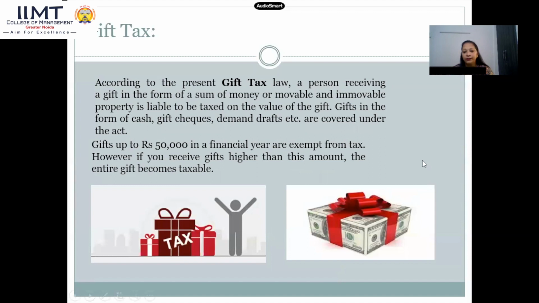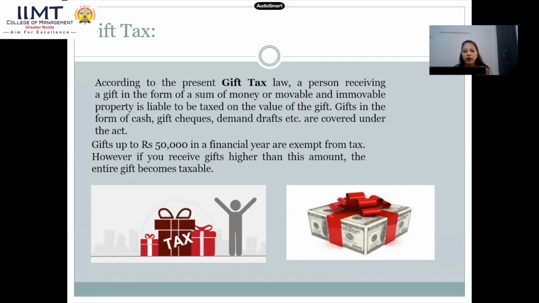Another one is gift tax. As the name indicates, if you receive something as a gift, but the amount of the gift is not more than 50,000, then it is exempted from tax. If it is more than 50,000, then that is taxable income. So what does the current gift tax law say?